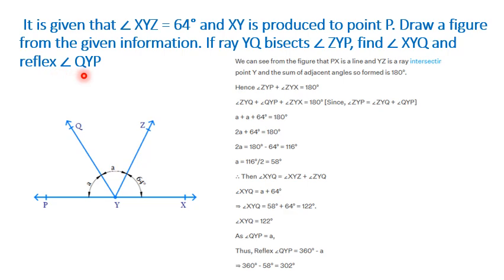Now we need to find reflex QYP. What is reflex QYP? This is QYP. Reflex will be 360 minus QYP. This is an important formula: whenever you need to find the reflex of an angle, we do 360 minus that angle. So PYQ is A, and reflex PYQ will be 360 minus A. A we computed as 58 degrees. So reflex PYQ will be 360 minus 58 degrees, which is 302 degrees.